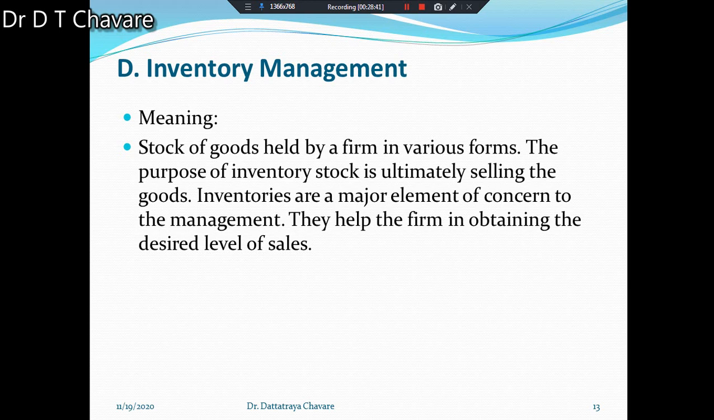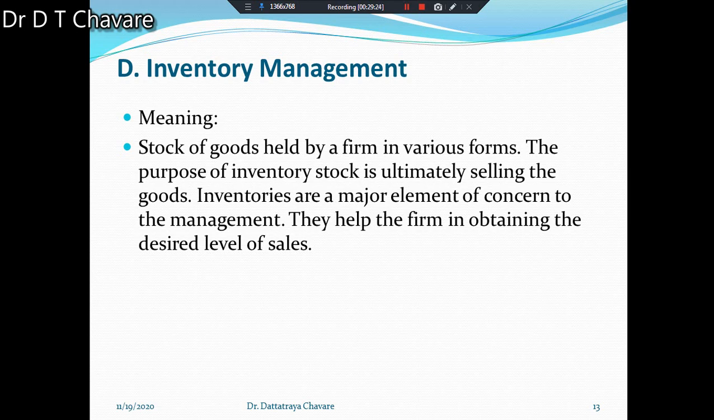Inventories are a major element of concern to the management. They help the firm in obtaining the desired level of sales. It means that such type of inventory, such levels you have to maintain. There are different types of levels of stock also, and those levels you can understand in issue of materials, in the store register, in the stock register also. There are different types of levels for inventory management.